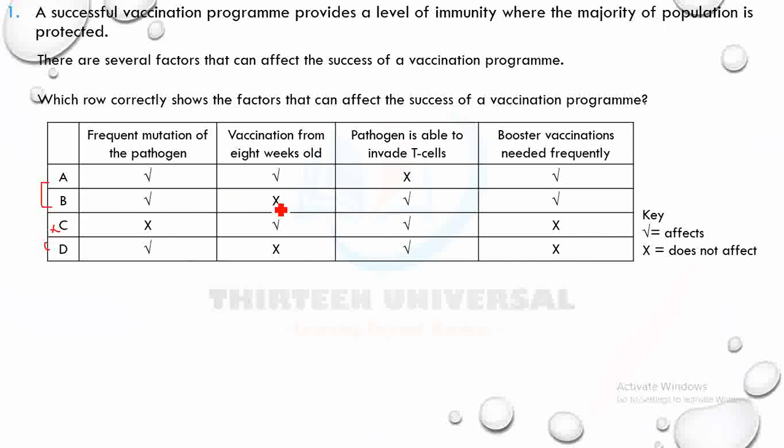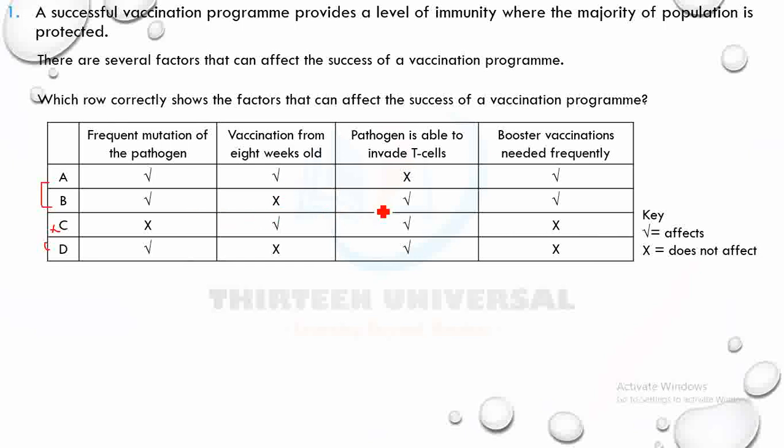Why is it not a factor? Because the 8-week-old baby is still sucking mama's breast, so is enjoying what we call natural passive immunity. Of course, we're giving this baby vaccination, but the immune response is still starting, because the baby has to be exposed to these pathogens in order to build their own active immunity. So it's not a factor.